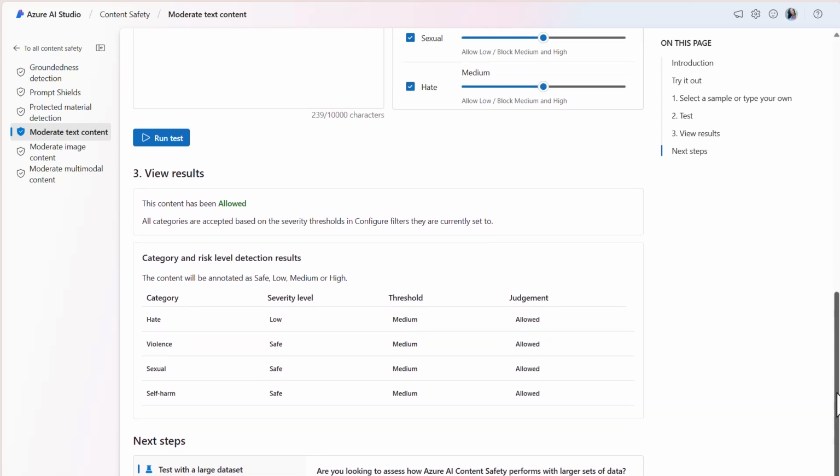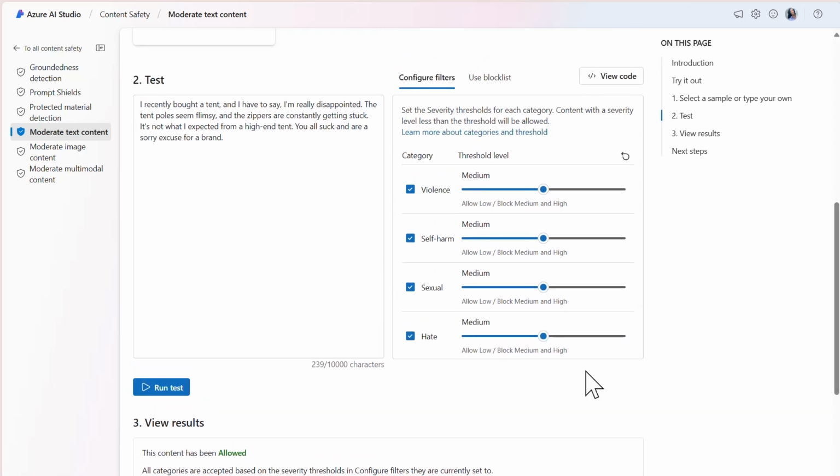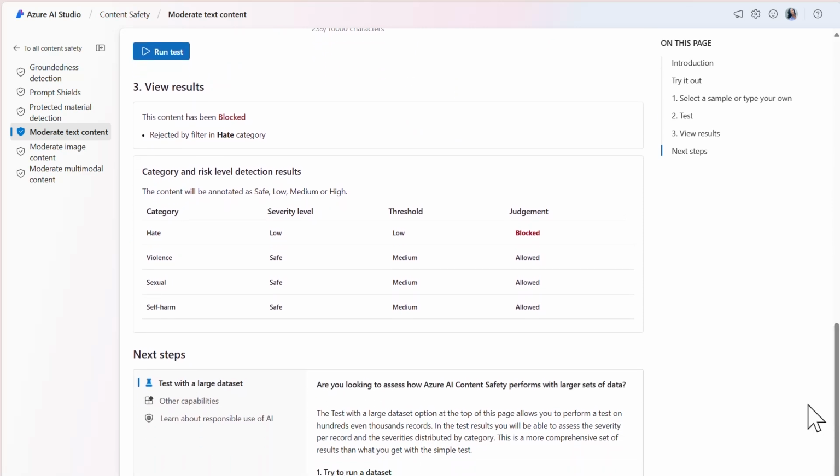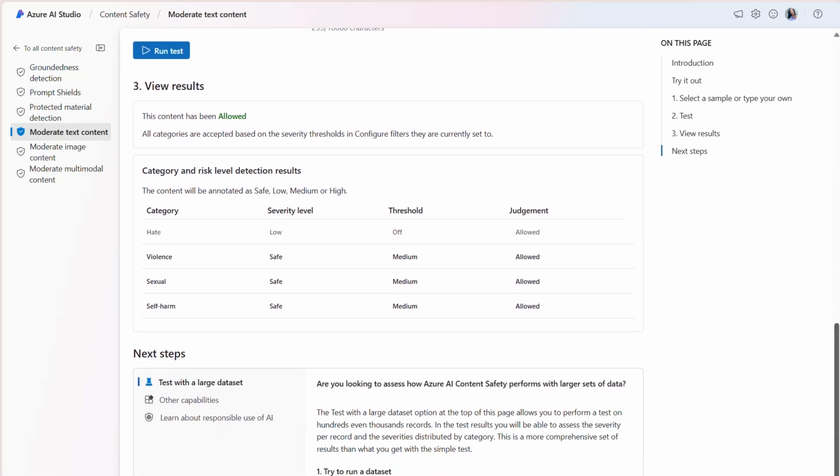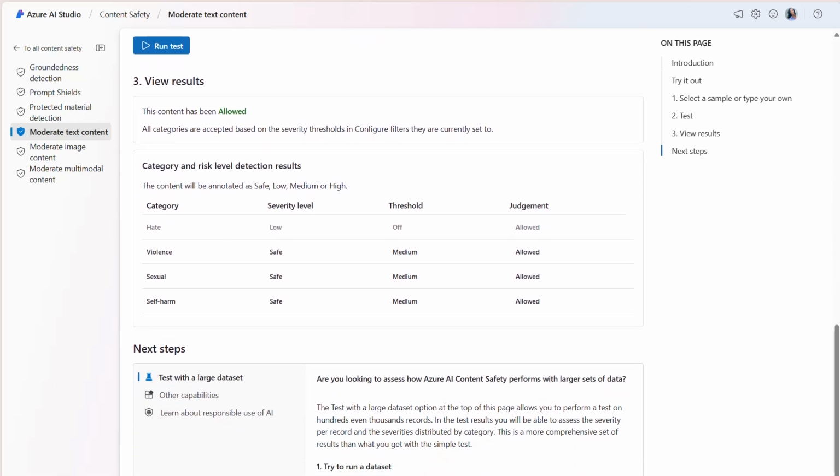What we can now do is try lowering the threshold level for the hate category to low, which would block any content that has a low, medium, or high severity judgment. When we now run the test, the content is blocked, and the tool informs us that the content was rejected by the filter in the hate category. If we didn't have the hate category enabled and ran the test, the content would be allowed. However, despite no longer filtering for hate content, the tool still annotates in the results that the severity level for hate is low. What's helpful to note here is that the text moderation tool continues to provide moderation across all categories, regardless of whether the category is enabled.